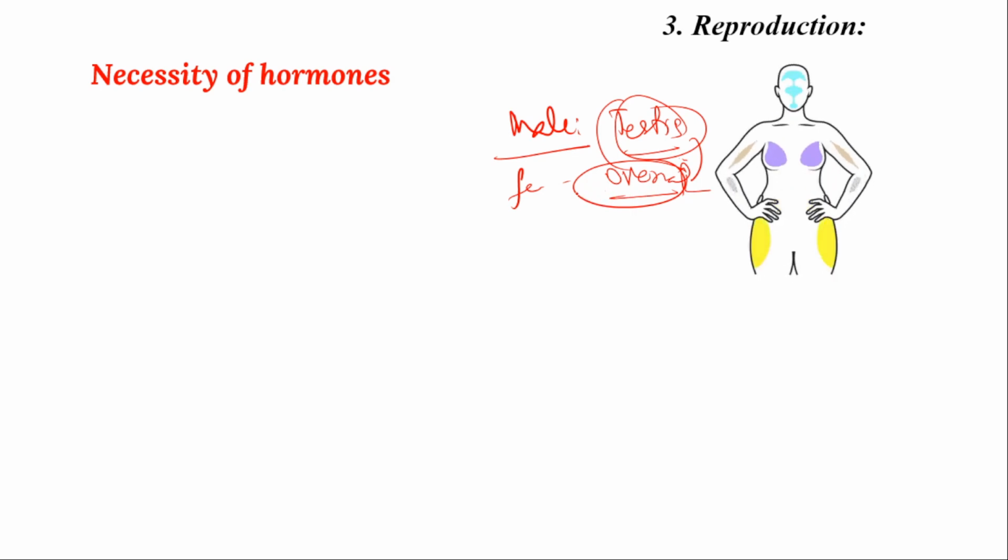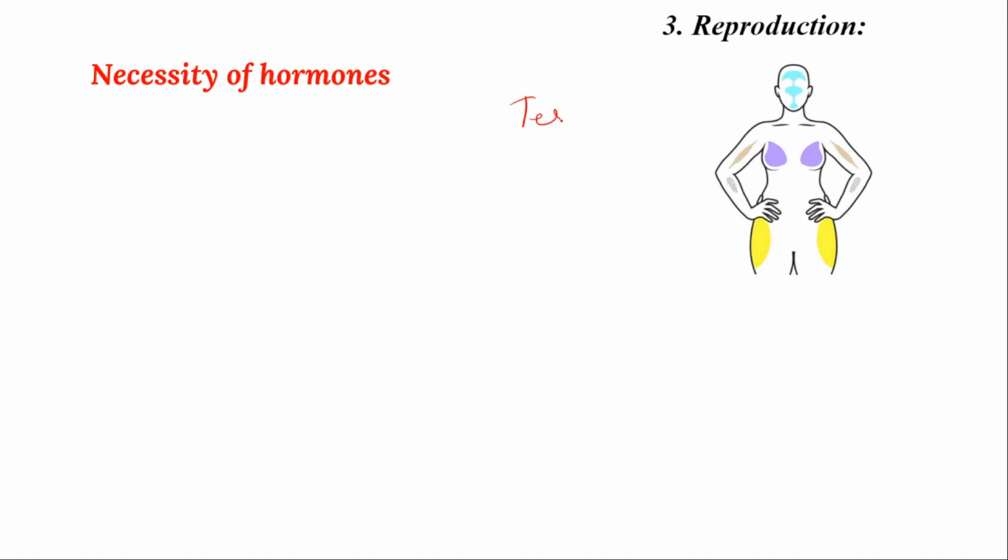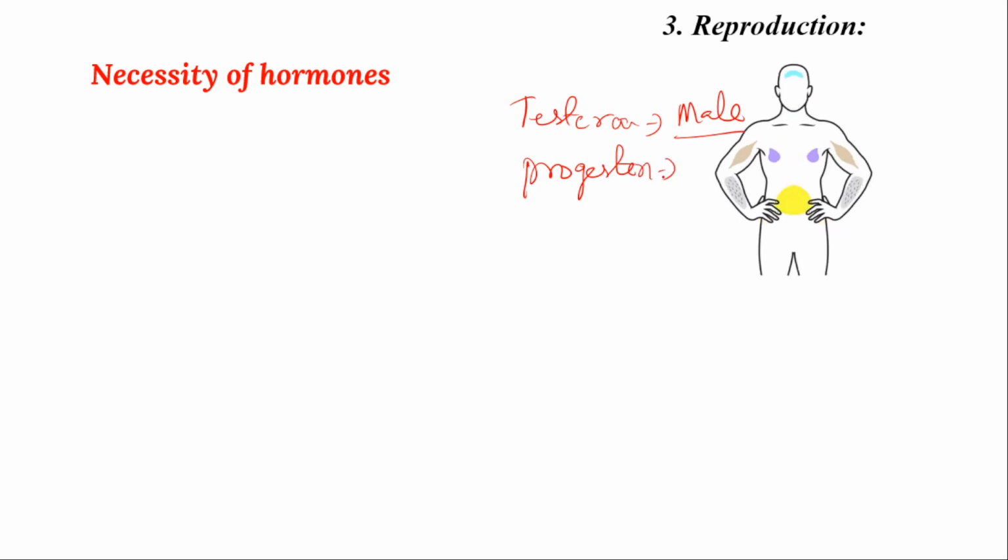Right? The main motto of each and every organism is to develop, to grow, to function very well, and lastly to develop their own type of progeny. For that purpose, these hormones are necessary. Some hormones are testosterone and progesterone. Testosterone gives rise to proper development of male reproductive structures, and progesterone gives rise to proper development of female reproductive structures.